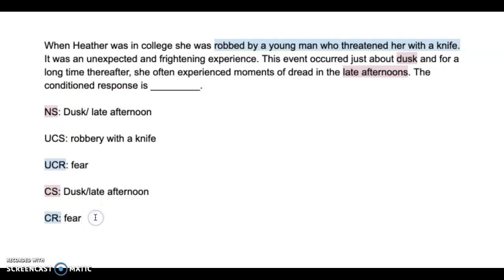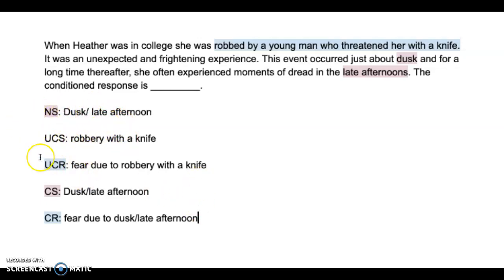All right. So the only difference between our unconditioned response and our conditioned response is where the fear is coming from. The unlearned, unconditioned response was a fear due to a robbery with a knife. Okay. Our conditioned, our learned response is fear due to dusk or late afternoon, so time of day. Okay, so we have learnt to be fearful of that time of day because these two things were paired at the same time.